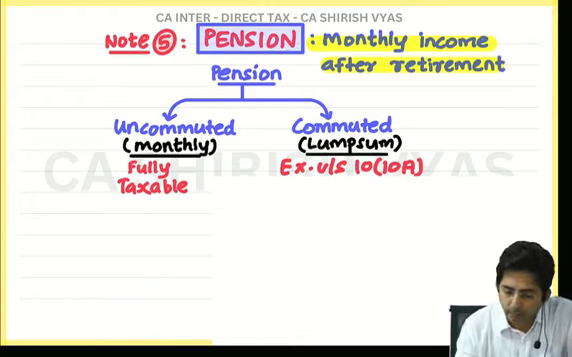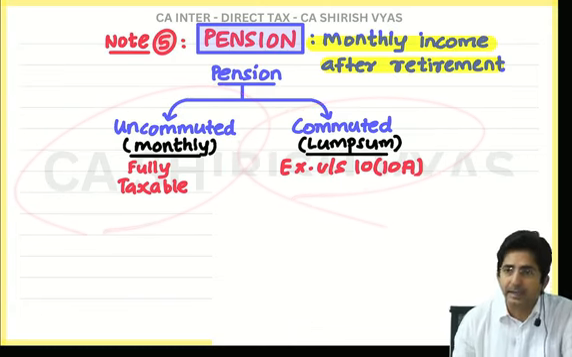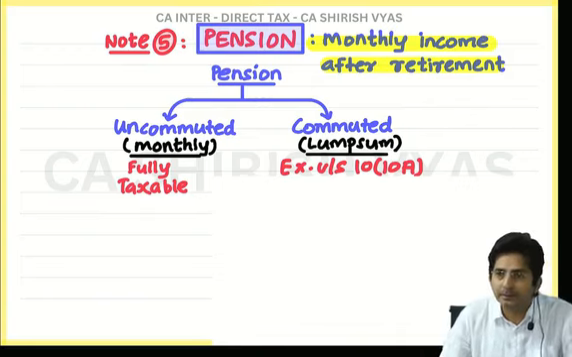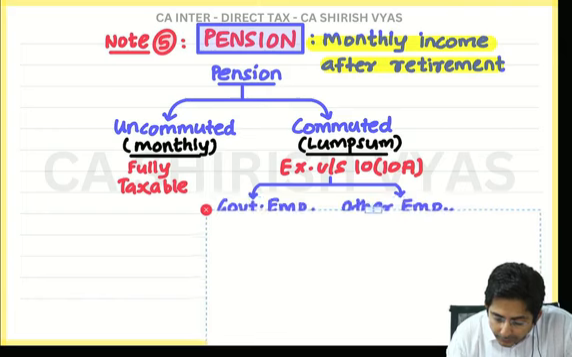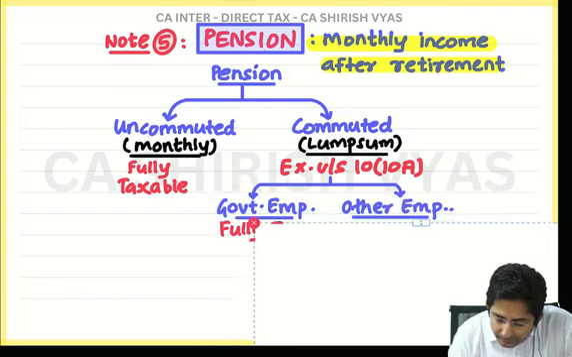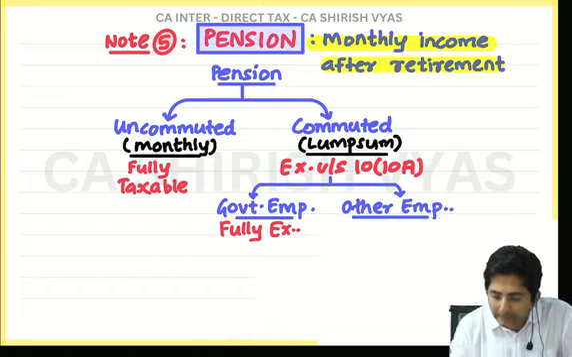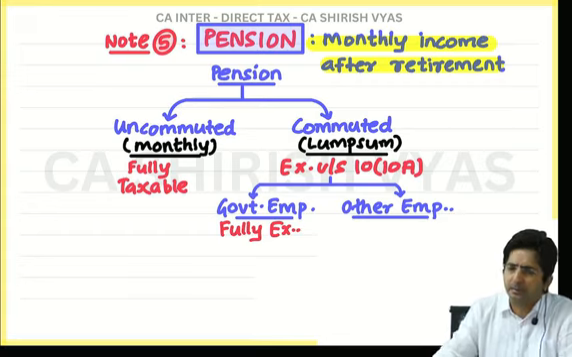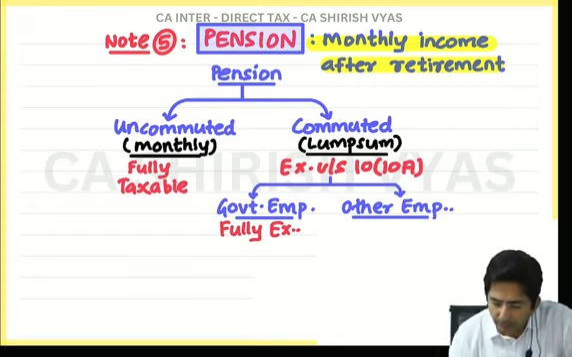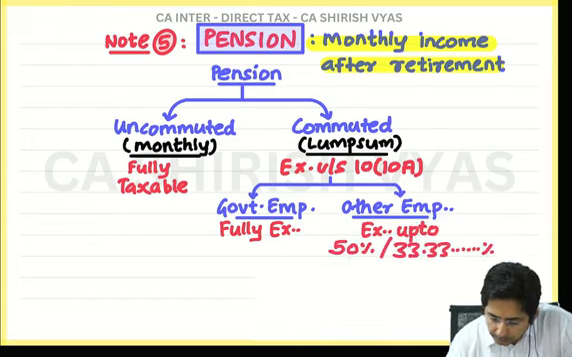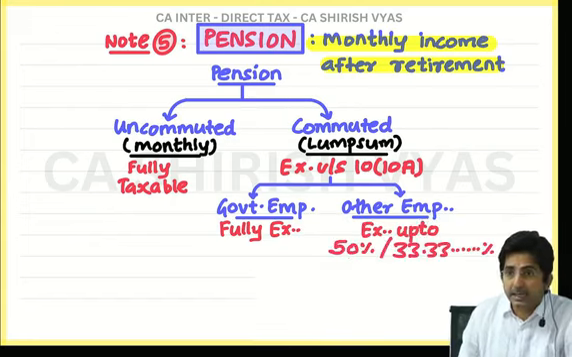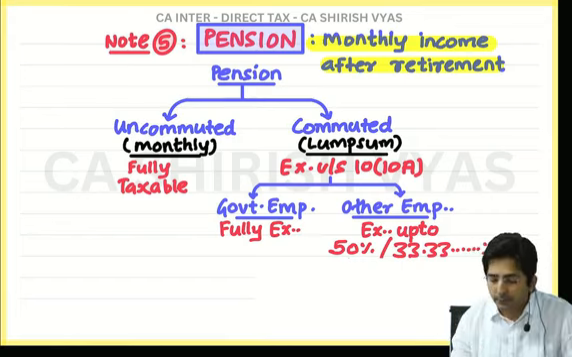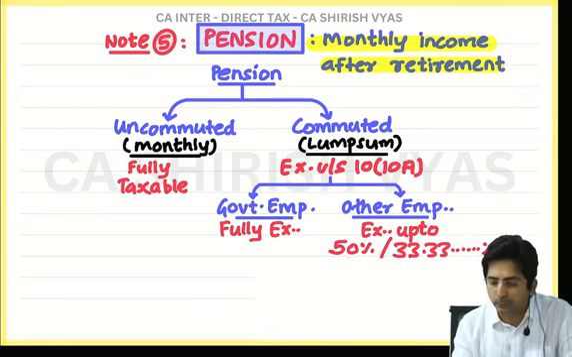So this is over. Uncommuted pension taxable, commuted pension exempt. But now the question is how much exempt? Now you are smart enough to tell me. Government employee fully exempt, other employees partly exempt. So now you should be used to all this. Now see, partly means what? Look here. Exempt up to 50% or 33.33%.